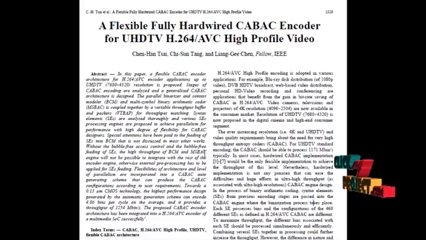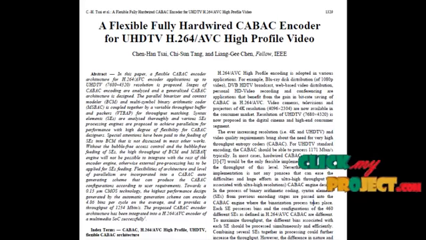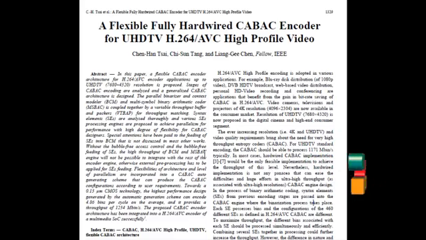The parallel binarizer and context modeler, BCM, and the multi-symbol binary arithmetic coder, MSBAC, are coupled together by a variable throughput buffer and packets for throughput matching. Syntax elements are analyzed thoroughly and various SE processing engines are proposed to achieve parallelism for performance with a high degree of flexibility for CABAC designers. Special attention has been paid to the feeding of SEs into BCM, which is not discussed in most other works.